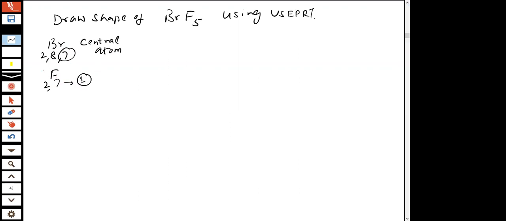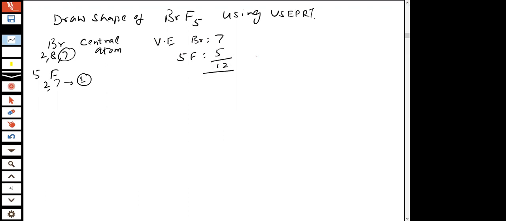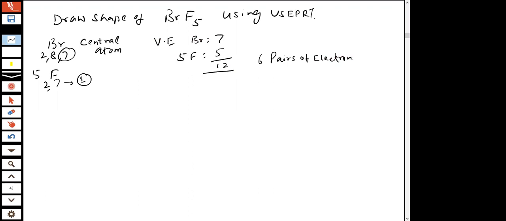There are 5 fluorines. So 7 valence electrons for Br plus 5 for the 5 fluorines, total 12. That is 6 pairs of electrons. And what is the shape we gave you for 6 pairs of electrons, students?